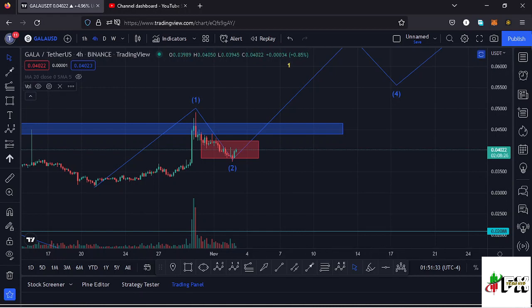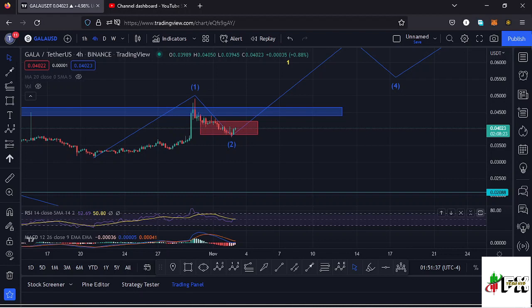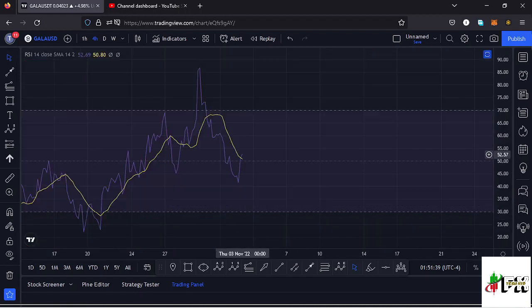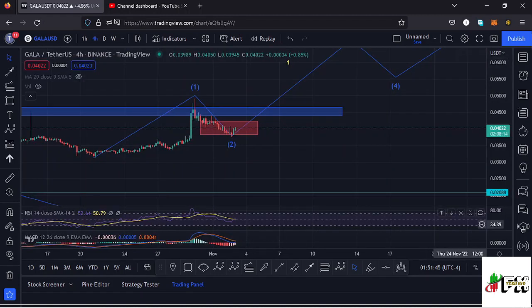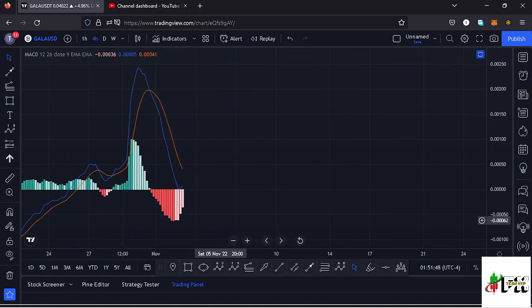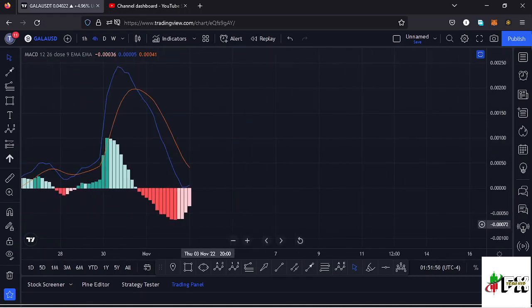Also taking a look at the indicators to see what movements will be supported, on the 4-hour RSI we are trading at around the 52 mark, meaning we have massive room to support any movement to the upper side before we get into the overbought region. On the MACD, you can see we are losing the selling volume and we are just about to print a bullish cross. So let's be patient and see how that plays out, and I'll keep you updated.